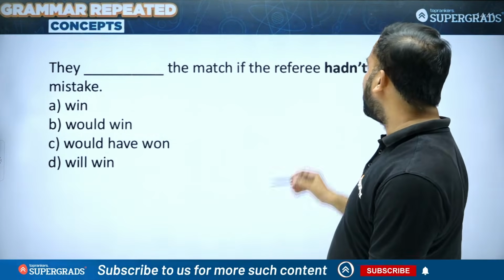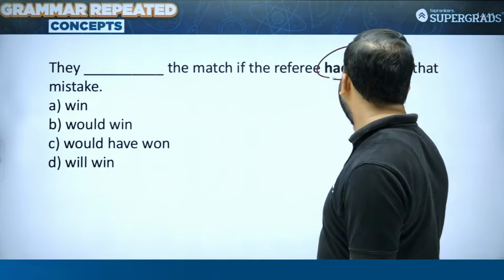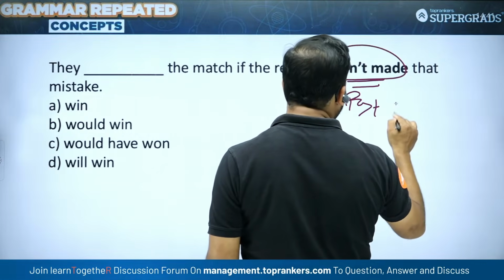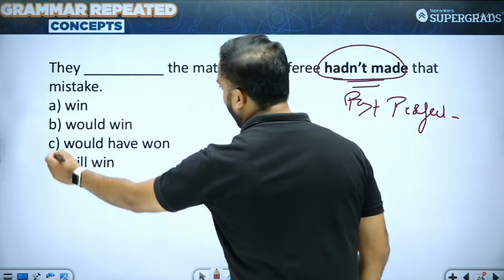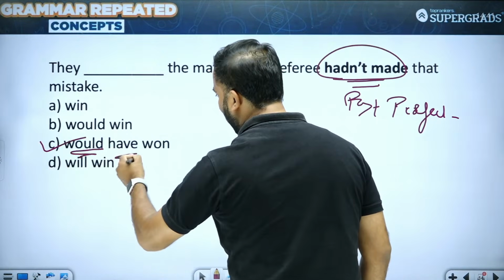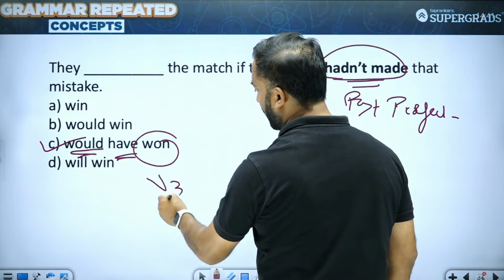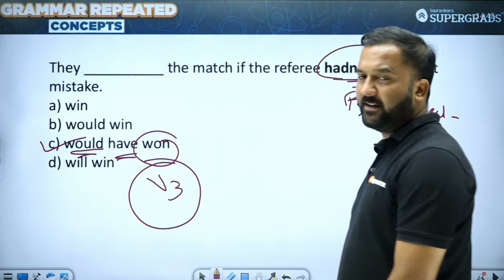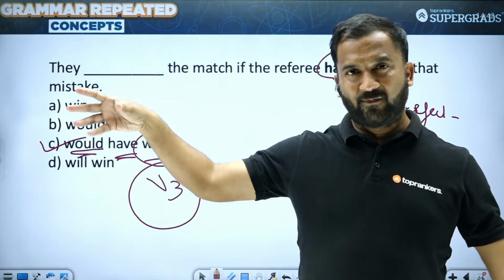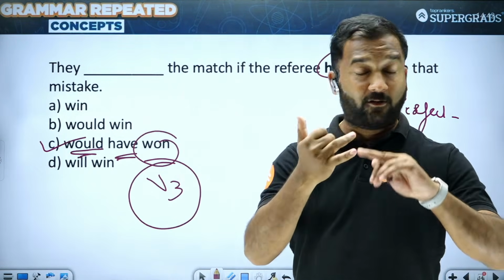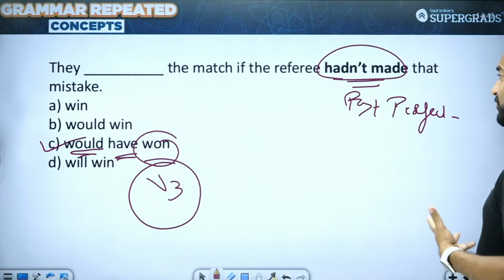So they dash the match if the referee hadn't made that mistake. So again, hadn't made, this is past perfect, had plus V3, ये भी past conditional ही है. So if they would have won, would plus have plus V3. Would have in V3, this is used in the part of the past that you wish to change. Match आप जीत जाते. Conditional part will always have had plus V3, that is past perfect. So that was one of the questions.